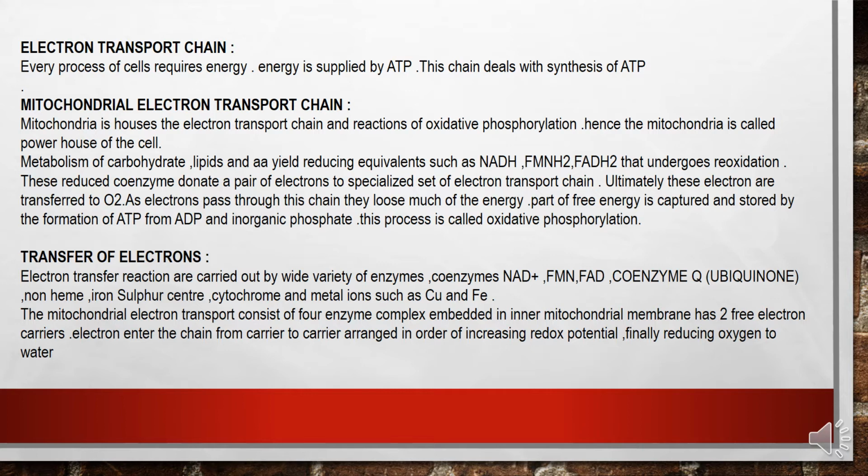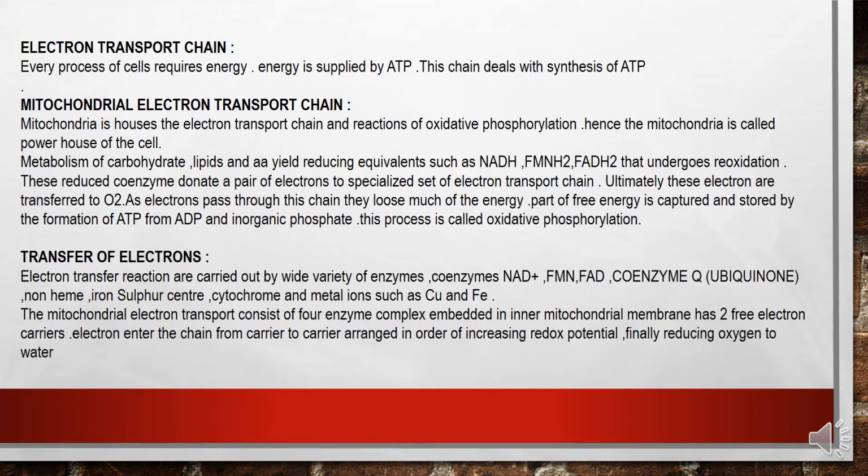Metabolism of carbohydrates, lipids, and amino acids yields reducing equivalents such as NADH, FMNH2, and FADH2 that undergo reoxidation. These reduced coenzymes donate a pair of electrons to a specialized set of electron transport chain carriers.